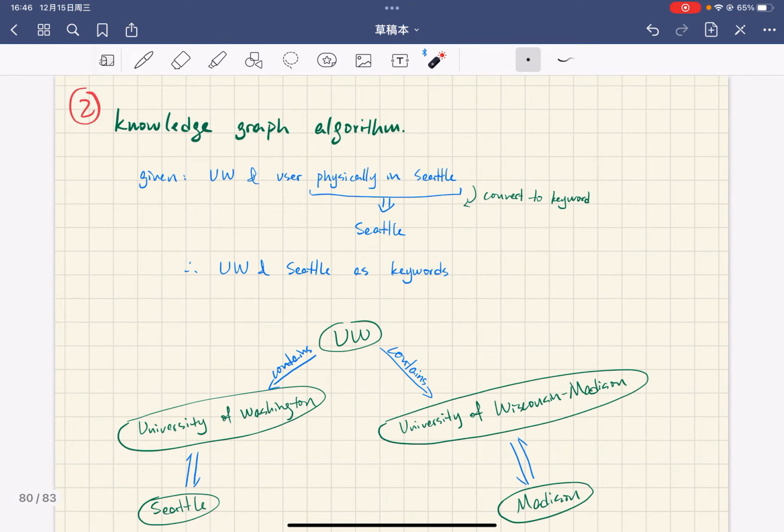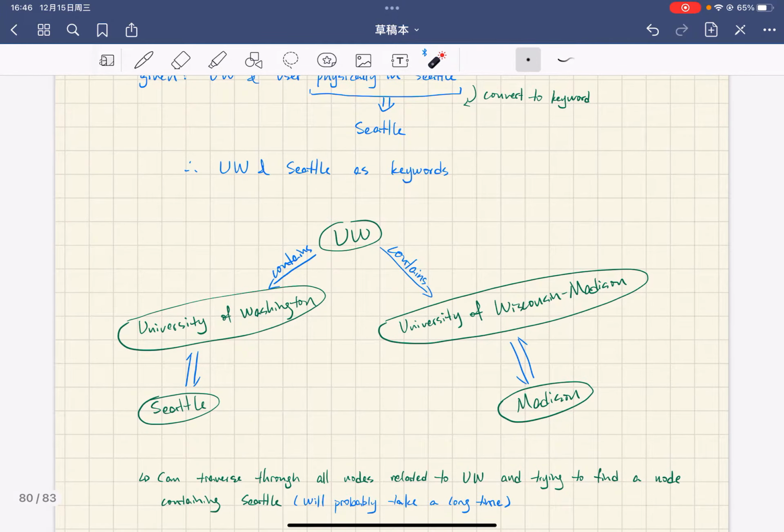And then the second question asks to describe a knowledge graph algorithm for resolving a search query for UW to University of Washington. So firstly, we are given a keyword UW, and the user is physically in Seattle. So firstly, what we should do is convert this phrase to a single keyword, Seattle. Then our query is simplified to two keywords, UW and Seattle.